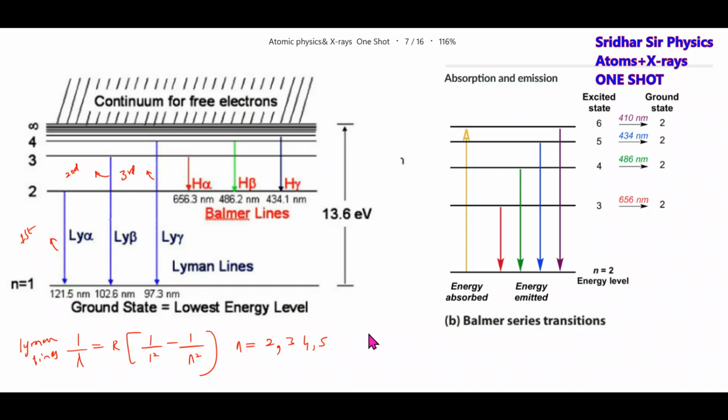This is called Balmer. So how do we get the Balmer series transition? What is the formula? 1 by lambda equal to R, and so on. This will be the first line of the Balmer series. We'll call this the first line or H alpha. Second line of Balmer series, third line of Balmer series: H alpha, H beta, H gamma. We have given some specific names also.